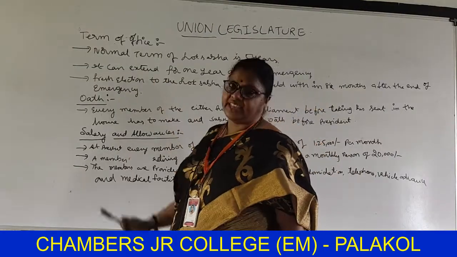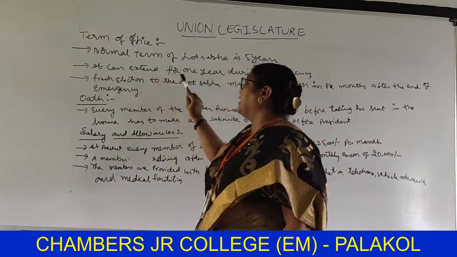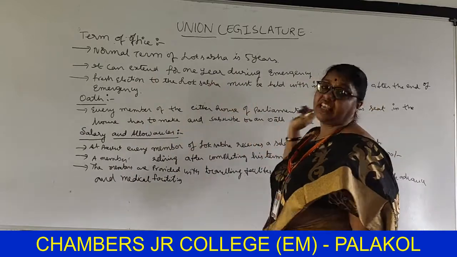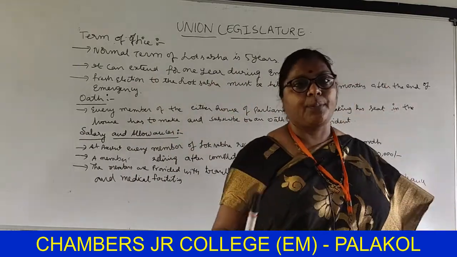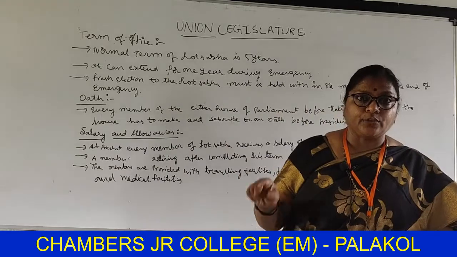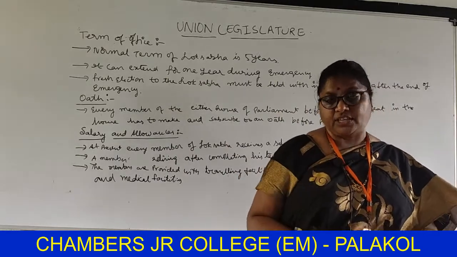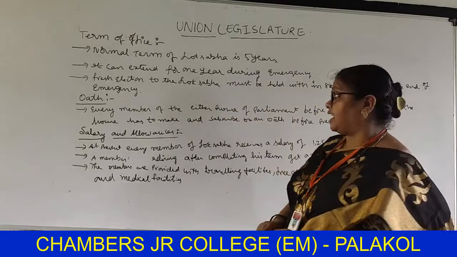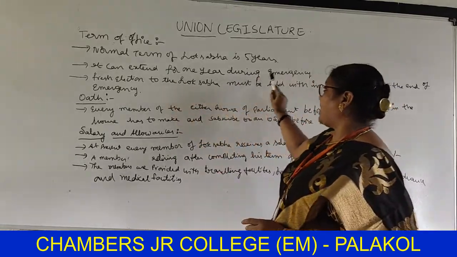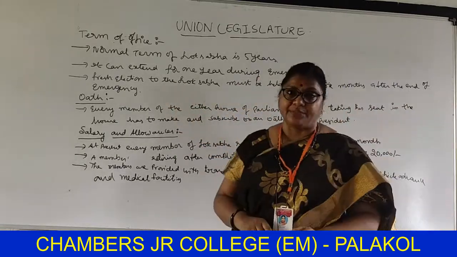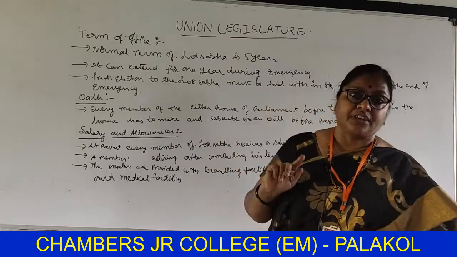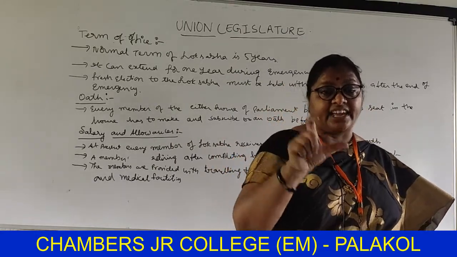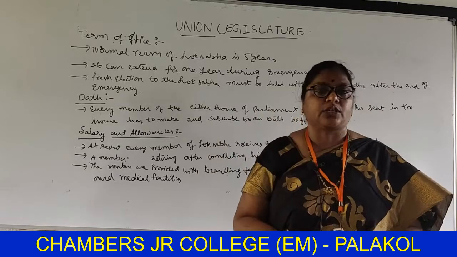Term of office. Normally the term of Lok Sabha is 5 years. Once a person is elected, he continues in his post for 5 years. It can be extended for 1 year during emergency. Yesterday, in powers and functions of President, we studied the emergency powers of President.